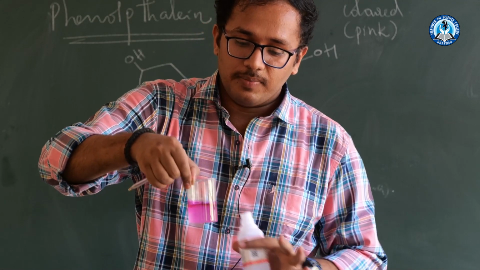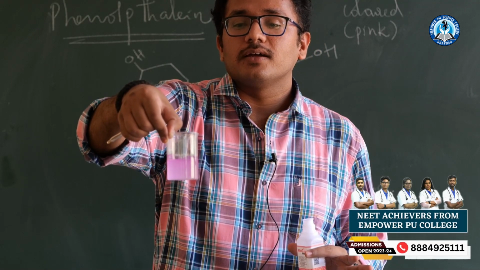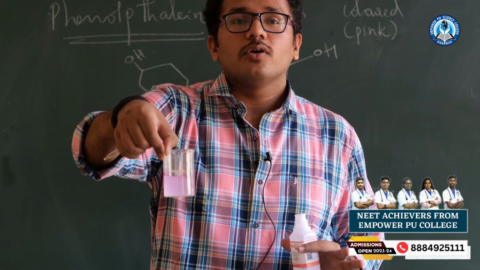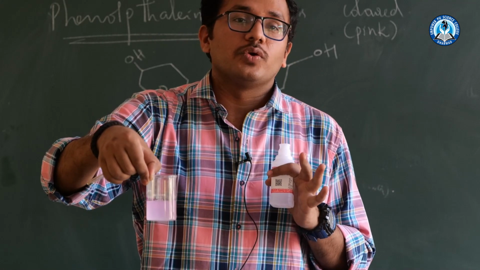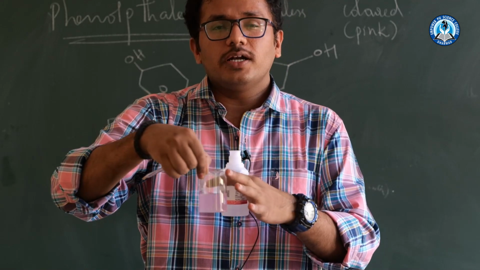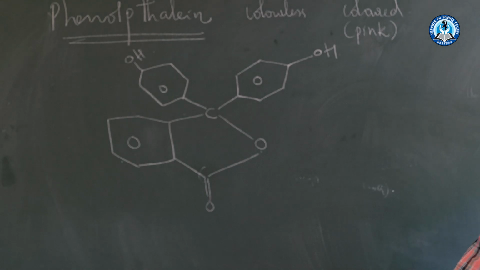See, the color is disappearing. Slowly the color is turning light. Again it is disappearing, because the amount of NaOH added is very high compared to the phenolphthalein. So let us throw this dropper and add the phenolphthalein by hand.